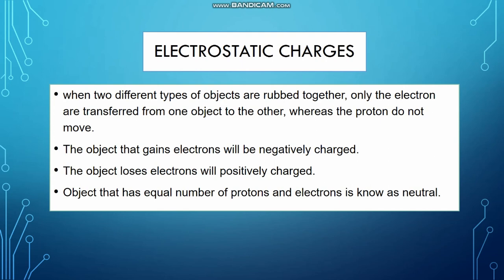Even proton does not move. The object that gains electron, we call it negatively charged. However, the object that loses electron, we call it positively charged. The object that has an equal number of proton and electron, we call it neutral.